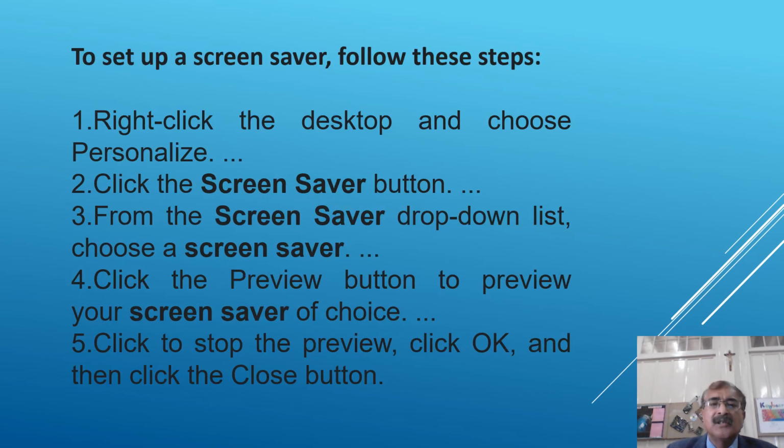Now, how to set up a screensaver. To set up a screensaver, right click the desktop and choose Personalize. Click the Screen Saver button. Now from the screensaver drop down list, choose a screensaver. So there are various screensavers, so it's up to you; the screensavers are moving pictures. So you can select any screensaver. Now click the Preview button to preview. If you want to see, you have to click on Preview. Then click to stop the preview, click OK, and then click the Close button.